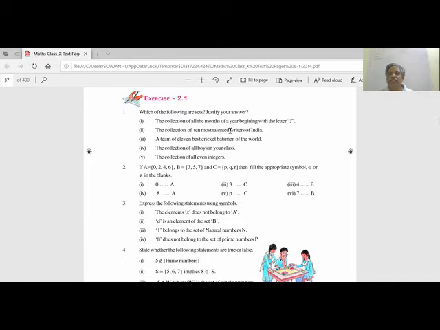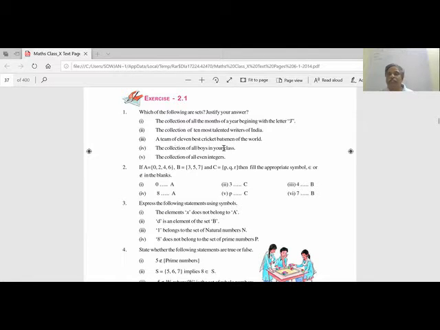Collection of 10 most talented writers of India. This is a vague term. I will write writers known to me, someone writes some other writers. So this is not a set. It is not a well-defined set. A team of 11 best cricket batsmen. Also not a defined set. Each one will write his own 11 best batsmen. It is not well defined.